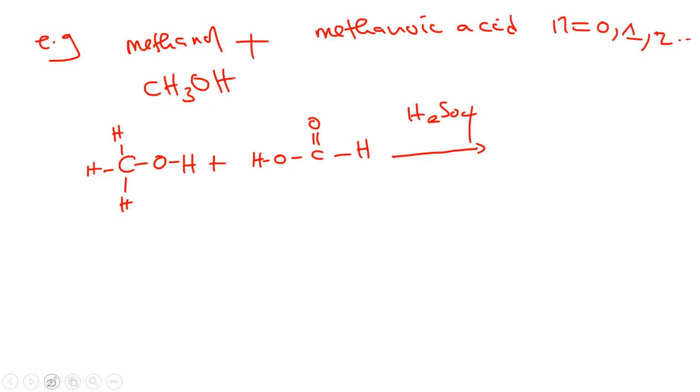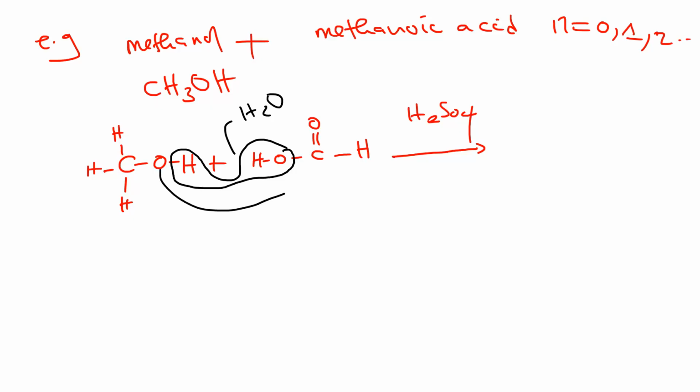Now, how does the reaction occur for it to form an ester? One thing you should know is that the acid part gives the OH, and this one, the H. So this is going to be eliminated as water. I'm not saying you do that when writing, just showing you that. When this is eliminated, what are you going to remain with? You're going to remain with this part attached to a carbon.